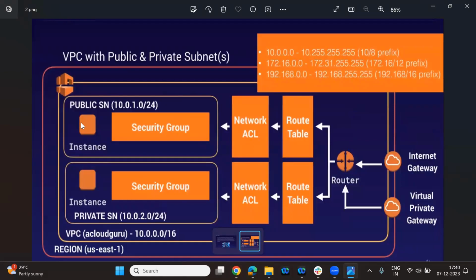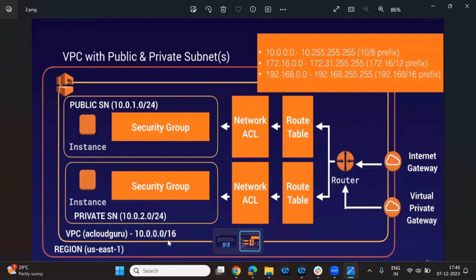My application is here, in the public subnet. But before that, I have to design all those things: internet gateway, private gateway, router, route table, NACL, security group. That is the subnet, that is the region, that is the VPC. All those things will be designed. These are what you have to do. You understood?